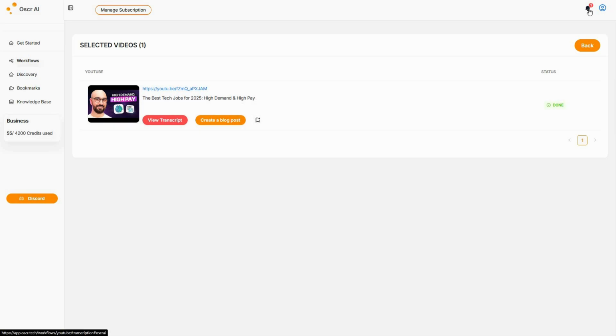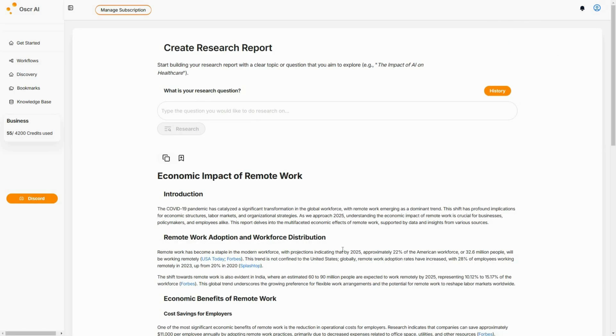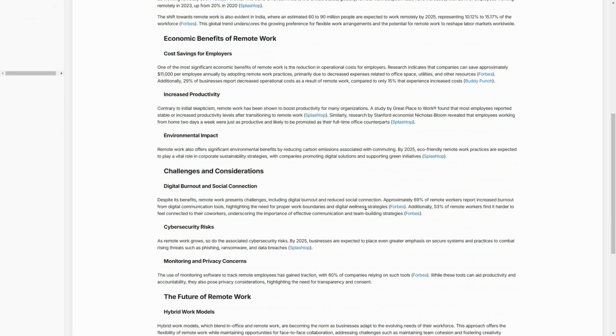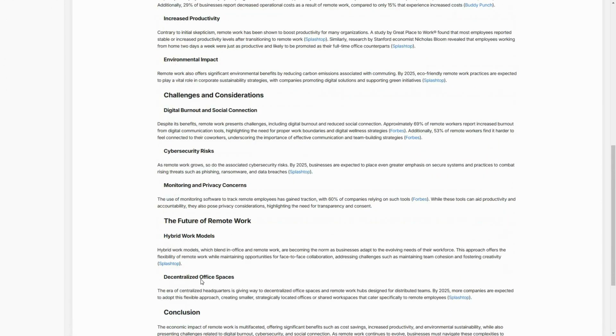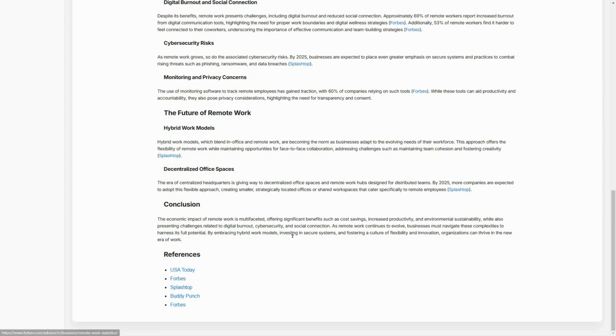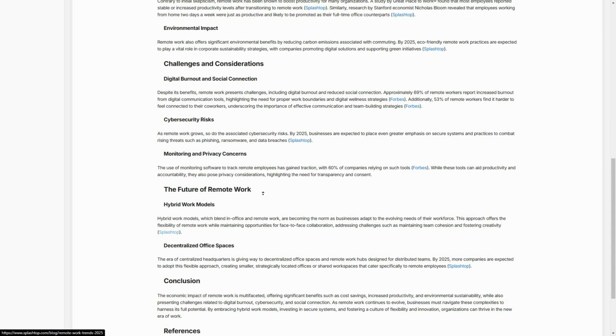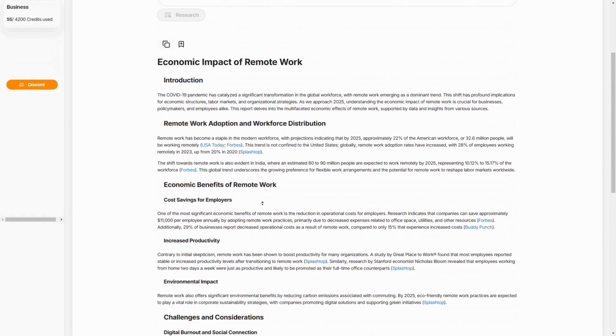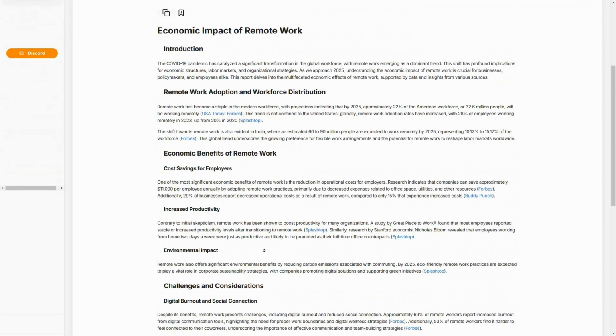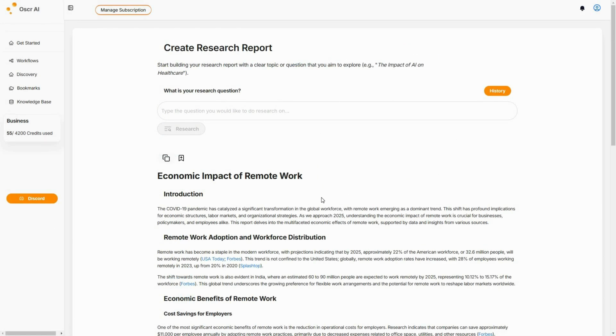And also our research report is ready. So I'm just going to go to this particular report. Let me see what we have got. So here's the report. As you can see, here is our full report. And this is a pretty good one. It also has provided some references here as well. So here's a very good report. I wish this was a bit longer. This is how the research report feature is going to work.